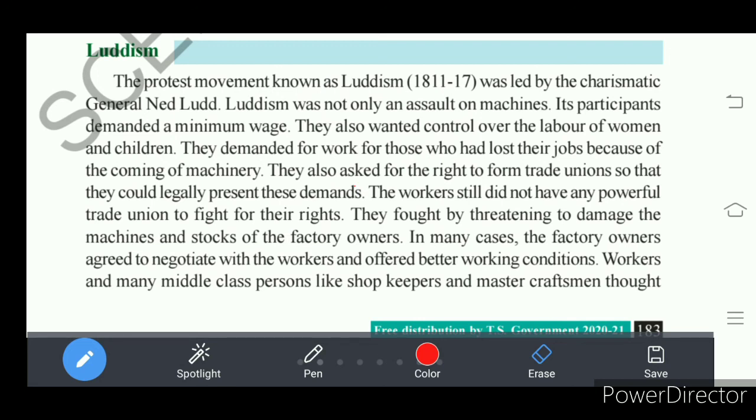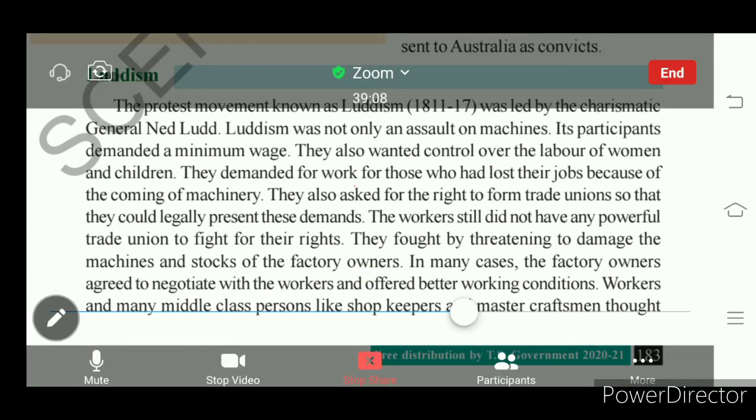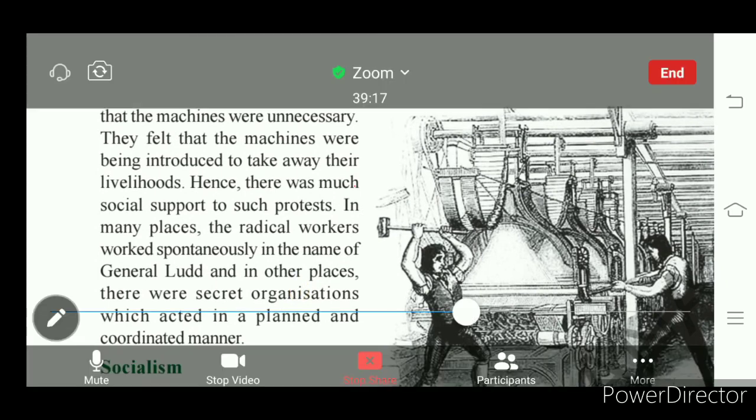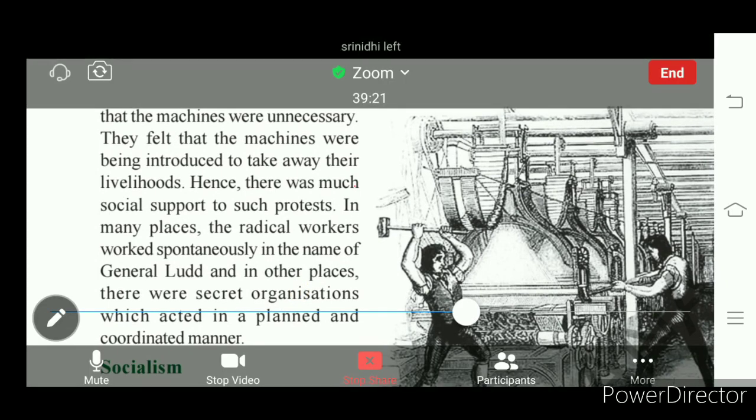In many cases we see that the factory owners agreed to discuss better working conditions with the workers. Middle class persons also participated, shopkeepers, craftsmen, all these people thought that machines were brought to remove the work of the workers. Understand? So they felt that machines were unnecessary because people are there to work.